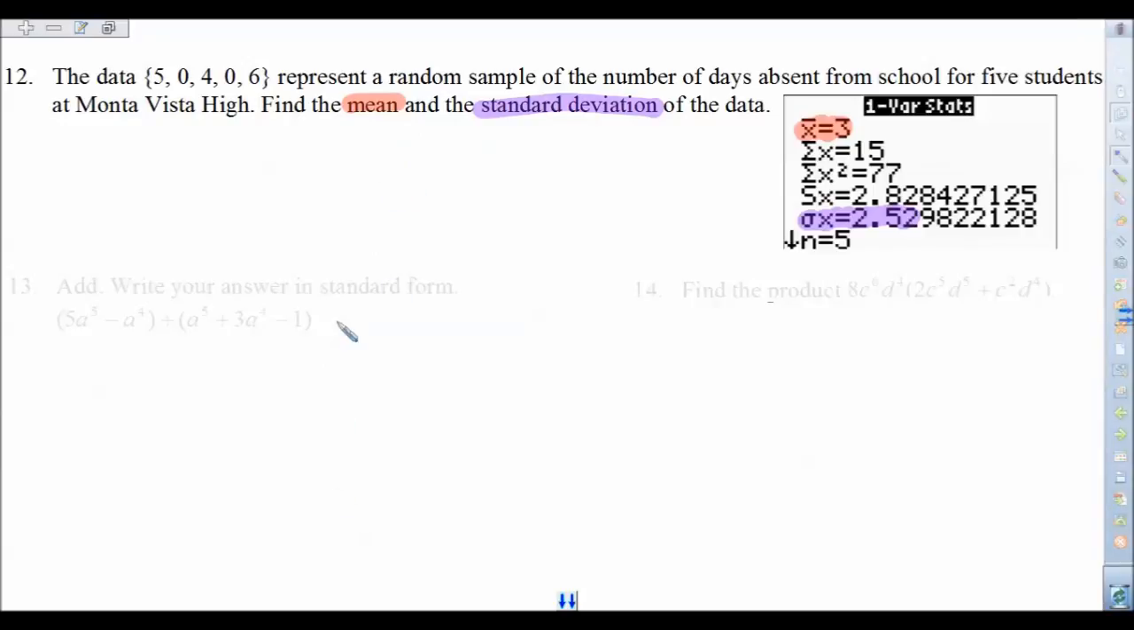The mean right here was 3. Standard deviation, just round to 2 decimal places, 2.53.